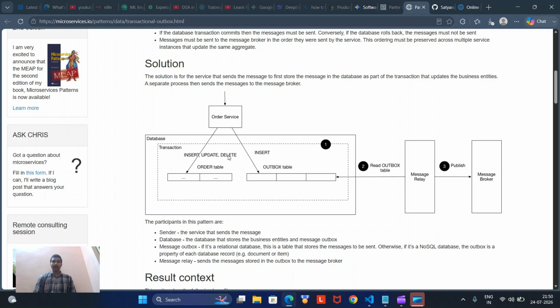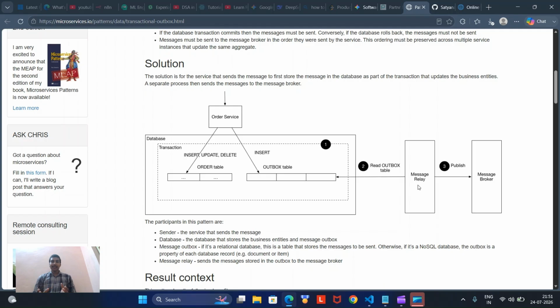Within the transaction we are using on commit. Whenever a message has been committed, which means it has been successfully inserted into our database, only then will we call the function to save in the outbox table, and the message relay,